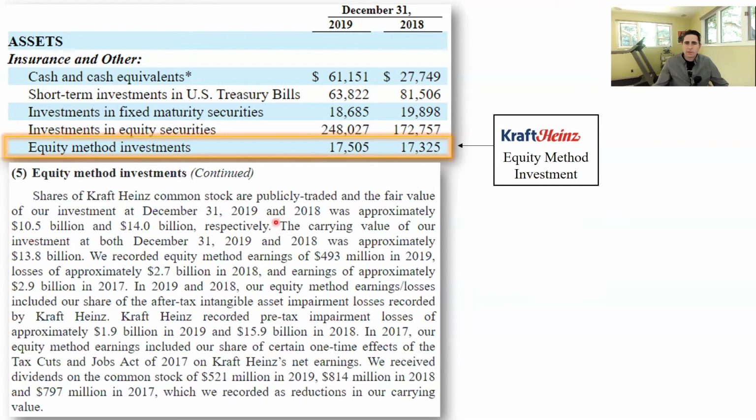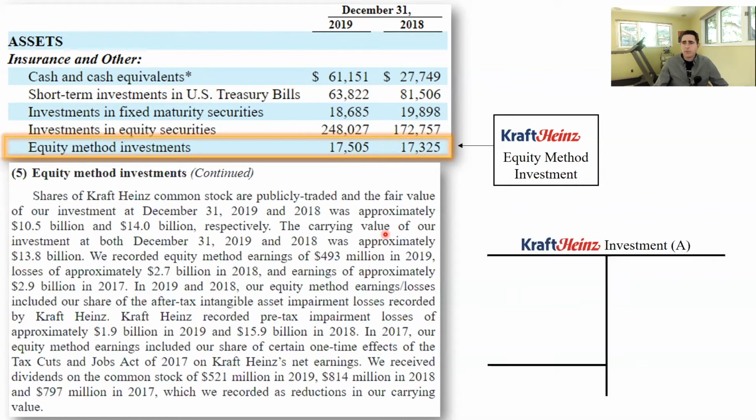Okay, now we're talking about accounting starting here. The carrying value of our investment at both December 31st, 2019 and 2018 was approximately 13.8 billion. So let me stop there. When they say carrying value, that's another word for book value. And book value is the value that is reflected on the balance sheet, okay? The balance sheet is the book. So when we say carrying value or book value, we mean balance sheet. In terms of carrying, the balance sheet is carrying the value. So when they say the carrying value was 13.8 billion at December 2019 and 2018, their carrying value, that's the equity method basis, has just stayed the same all year.